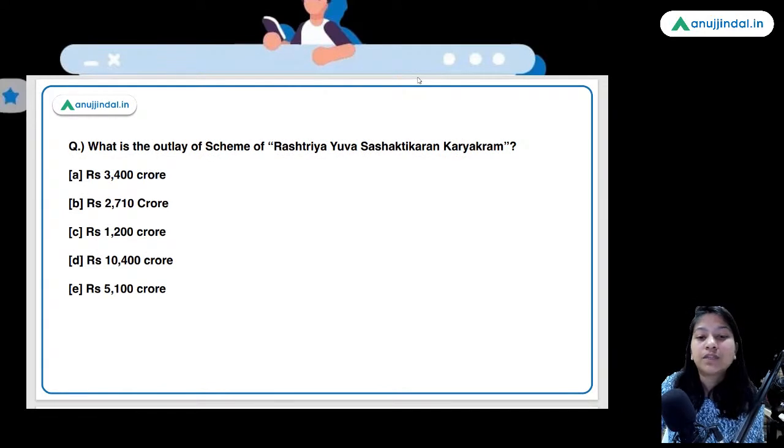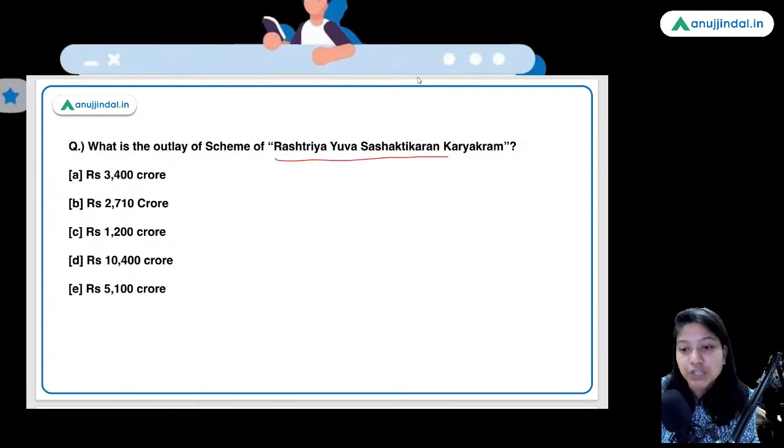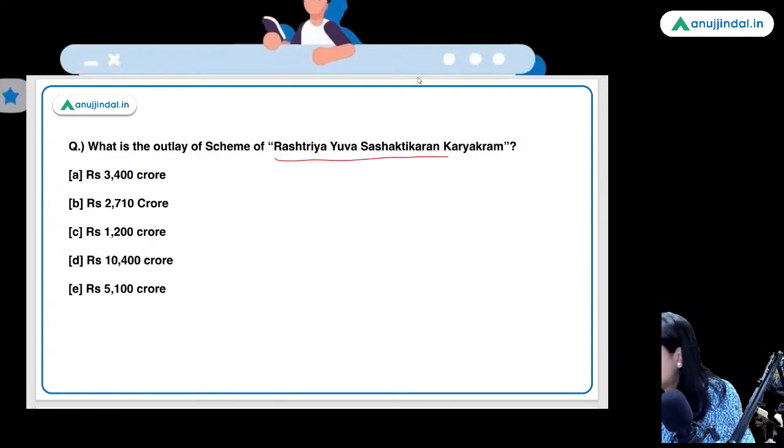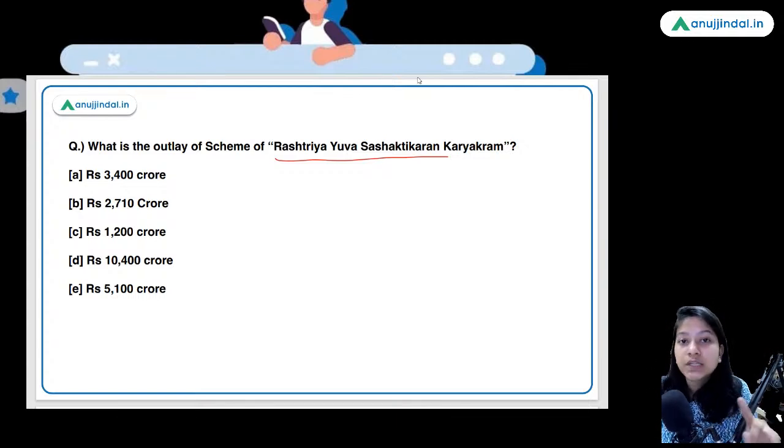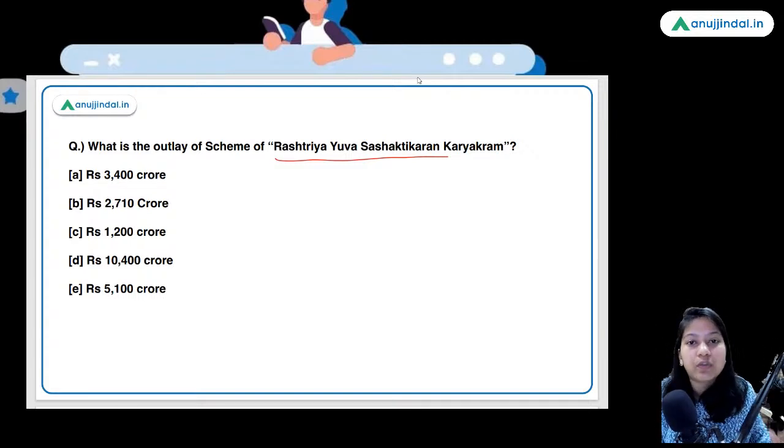What is the outlay of the scheme of Rashtriya Yuva Sashaktikaran Karyakram? It is Agni. And I had already told you that it is a part of the 9 missions. Now your homework is to prepare all the 9 missions thoroughly. I have provided it in the daily doc, so you don't have to go anywhere to search for the missions specifically, because if you do that, you will get lost.